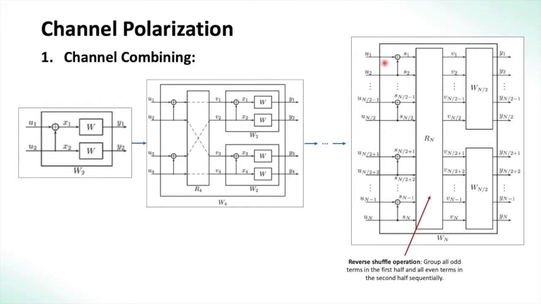You should realize that the encoding procedure is completely linear. All we are doing are some XORs and some rearrangement. And when we pass it through the next channel, there also we are only doing some XORs and some rearrangements. The encoder can be easily described by a generator matrix, but we will skip those implementation details here and only look at the analysis of this effective channel seen by U. So one thing to keep in mind here is the vector U sees the effective channel Wn.